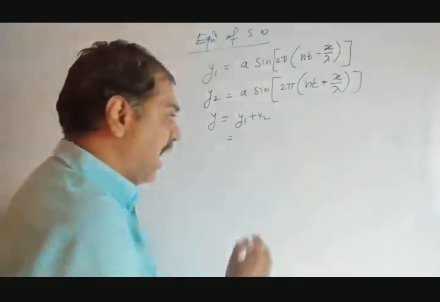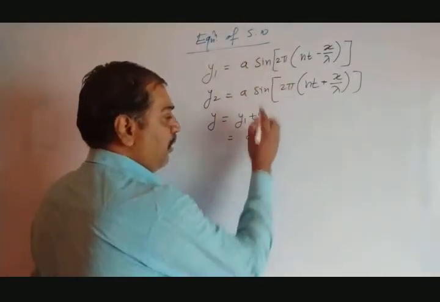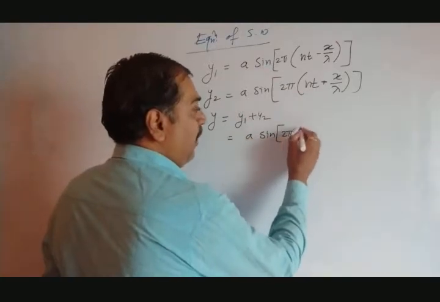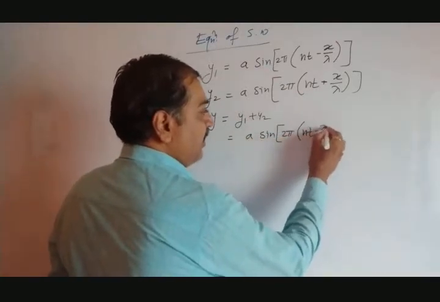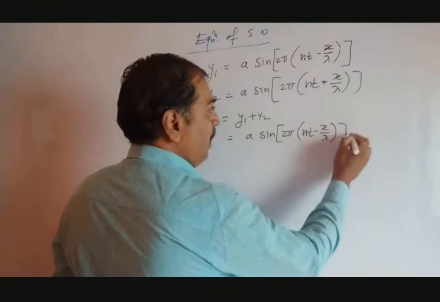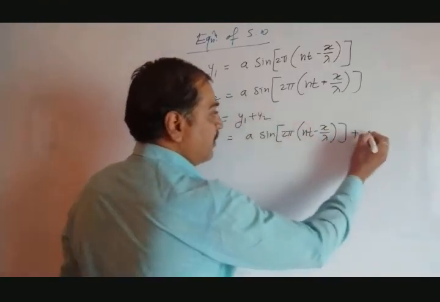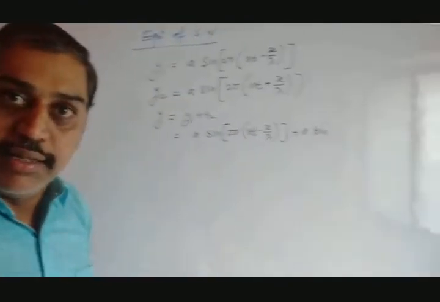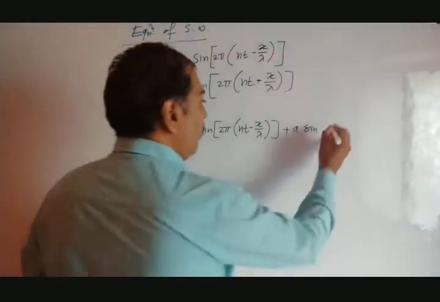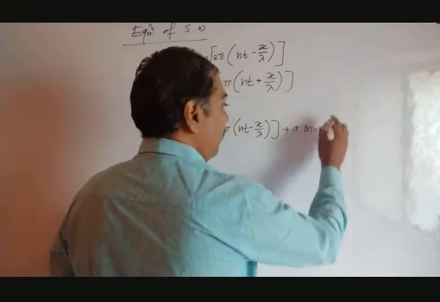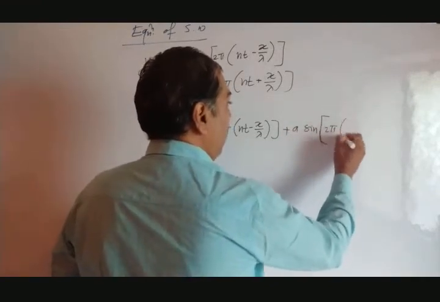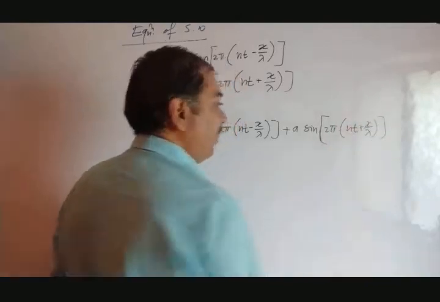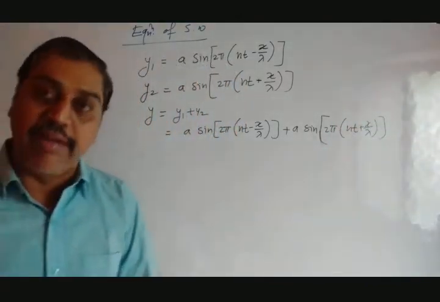So you can write this as a sine of 2 pi in the bracket, t minus x by lambda, plus y2, a sine of 2 pi in the bracket, t plus x by lambda. So these are the two equations that we have added together.